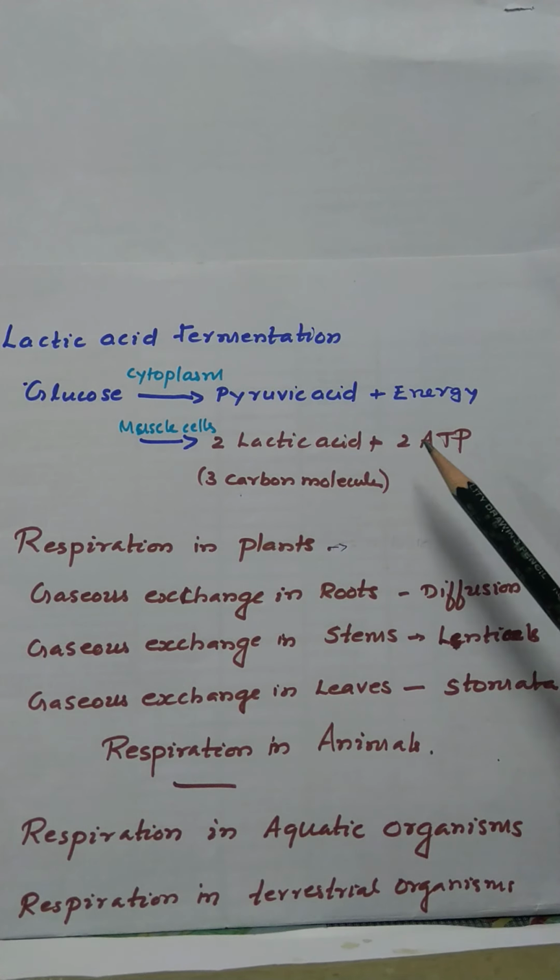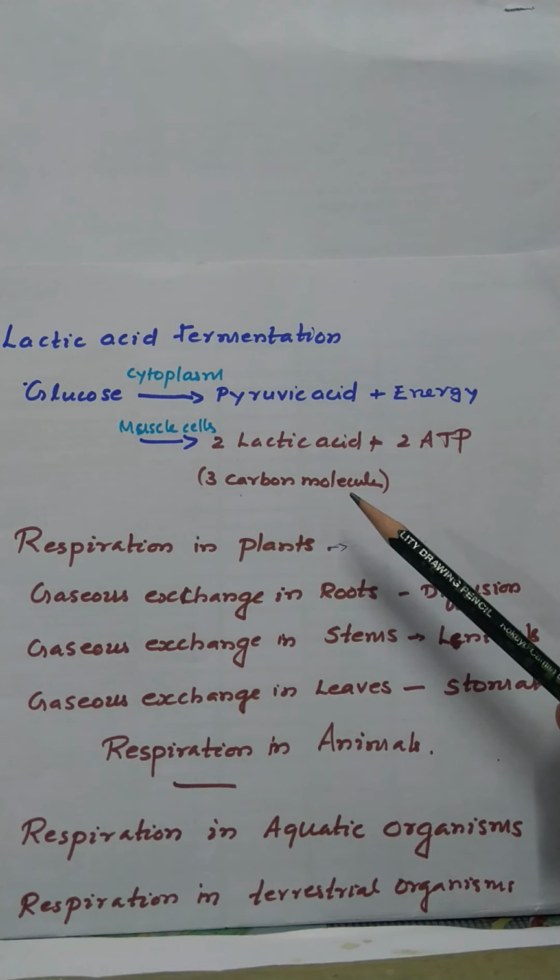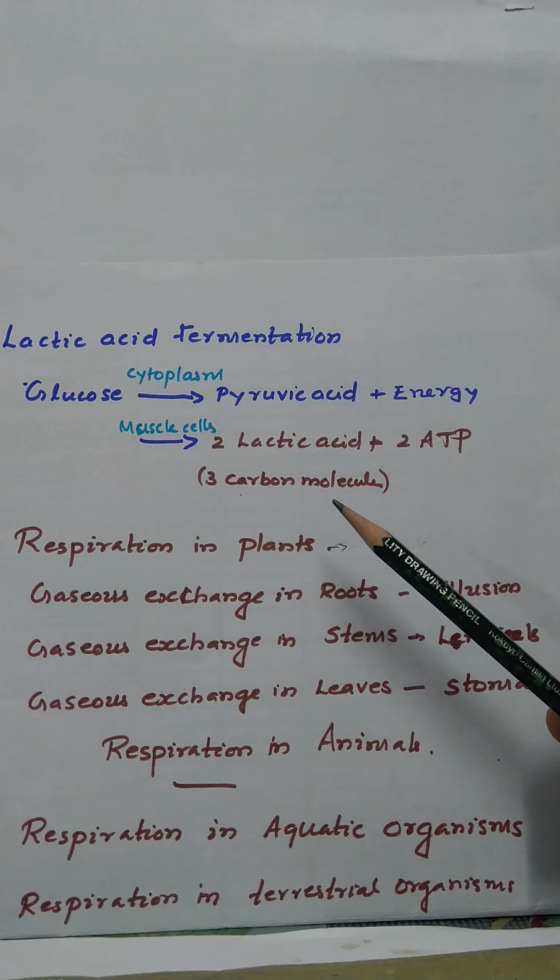So what is the difference between aerobic respiration and anaerobic respiration? Aerobic respiration takes place in the presence of oxygen, so the energy liberated will be a large amount. Anaerobic respiration occurs in the absence of oxygen, releasing a relatively small amount of energy. In aerobic respiration, each glucose molecule produces 38 molecules of ATP. In anaerobic respiration, each glucose molecule produces 2 molecules of ATP.